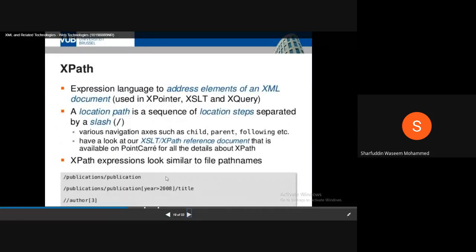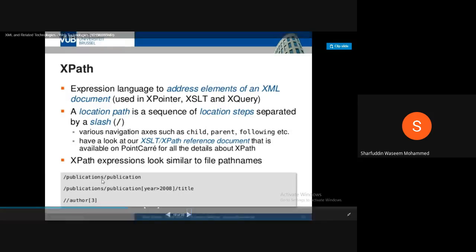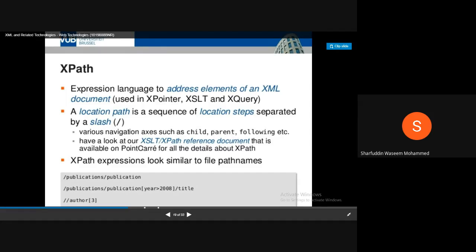Suppose you consider XPath. XPath is an expression language to address elements of an XML document, and a location path is a sequence of location steps separated by a slash. So these are the individual details. Here it is publications, and under that you have publication. This is a hierarchy level of your elements, showing how your elements are specified. The various navigation axes such as child, parent, following, etc. will be separated by a slash. You can find an XSLT XPath reference document on this particular website.